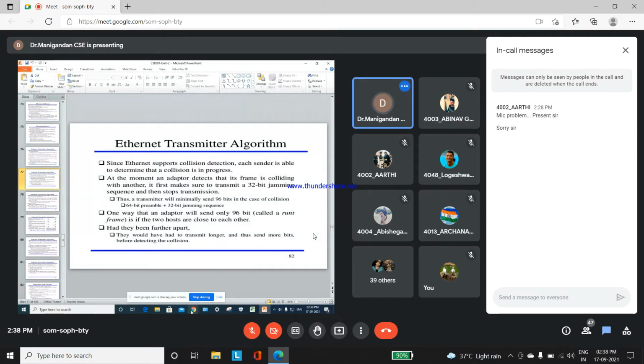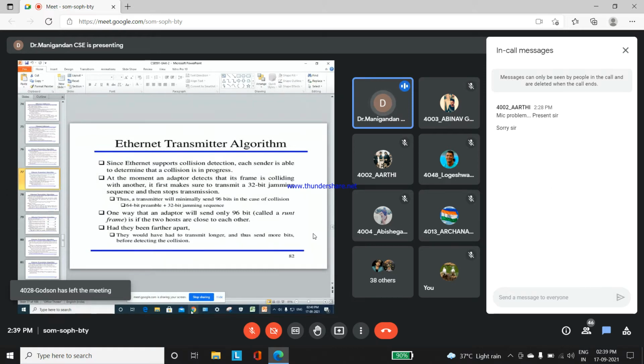The first sequence is transmitted with the help of the 64-bit preamble, and then a jamming sequence is added as 32 bits. What is a jamming sequence? If any collision occurs, by using this jamming sequence the collision will be detected and the transmission rectified. It is also called a dummy sequence number or duplicate sequence number.